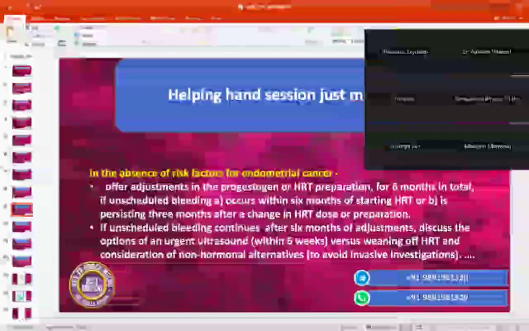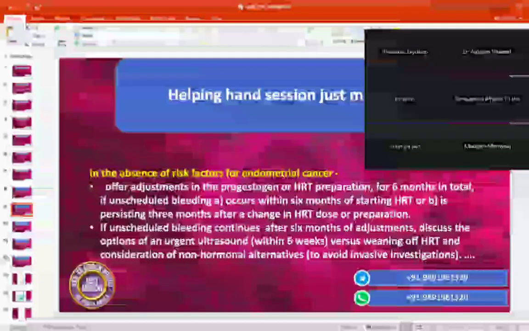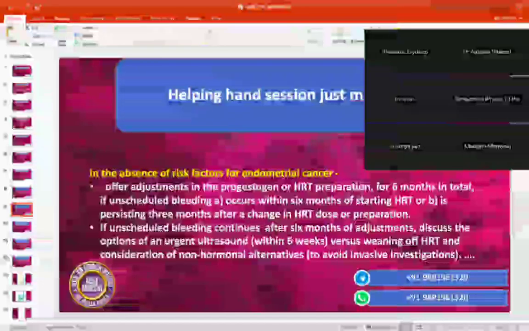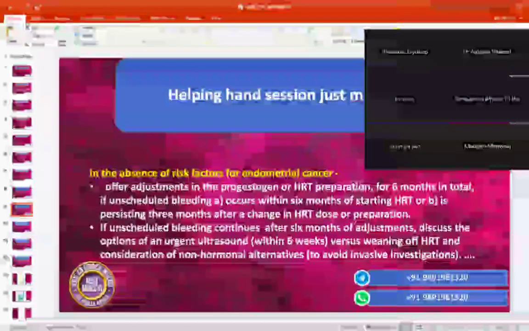Now you have done 2 adjustments, a total of 6 months of adjustment, and now she is coming at 6 months, 15 days. Now what are you going to do? Urgent TVS within 6 weeks. Or if she is not ready for TVS, then weaning of HRT. So how are you going to say this?